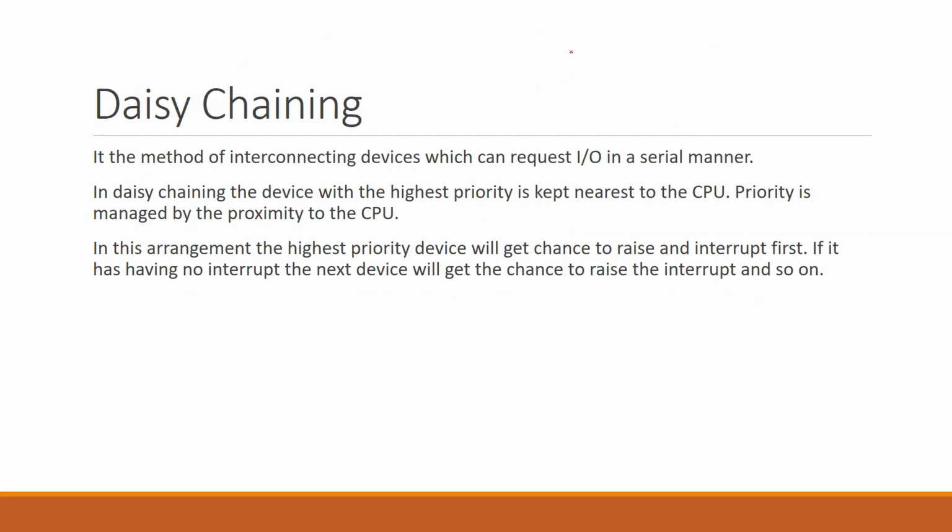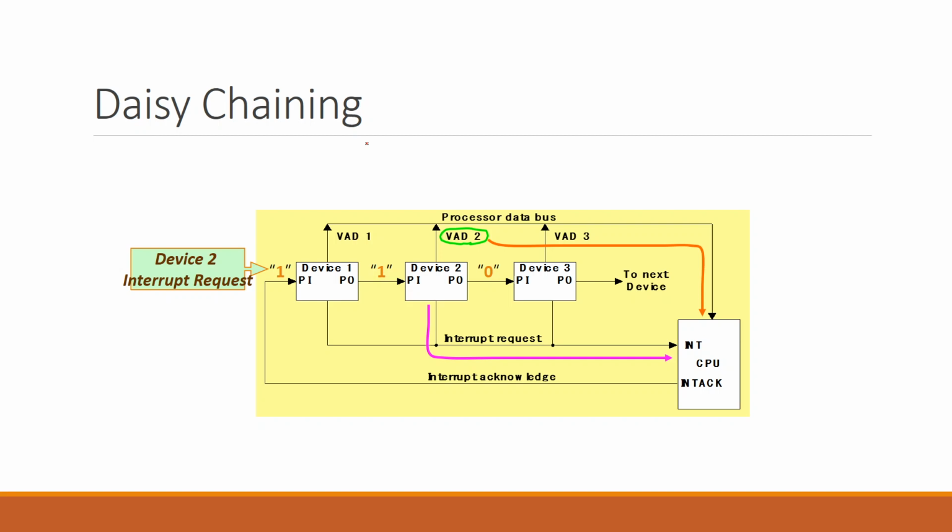Now this is our focus, daisy chaining. Daisy chaining is used in the I2C protocol also. So let's see the diagram first. This is your daisy chaining mechanism. Let me explain daisy chaining.